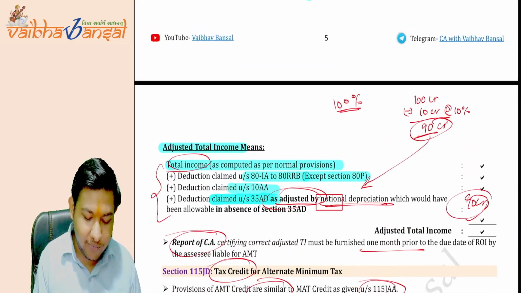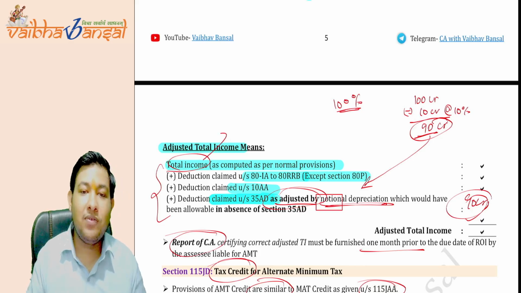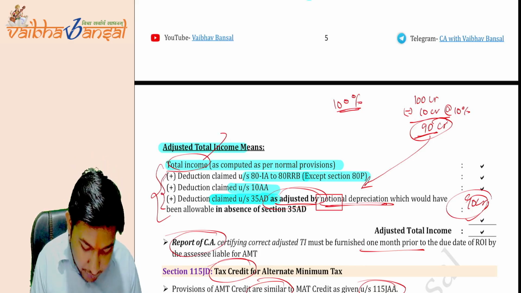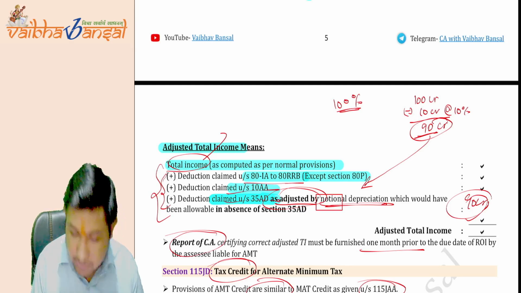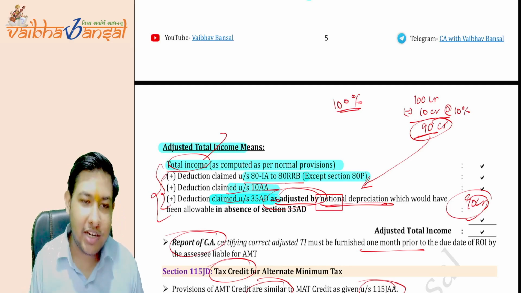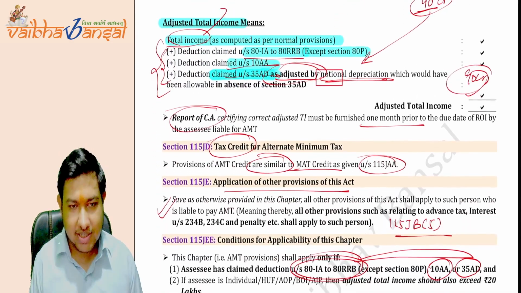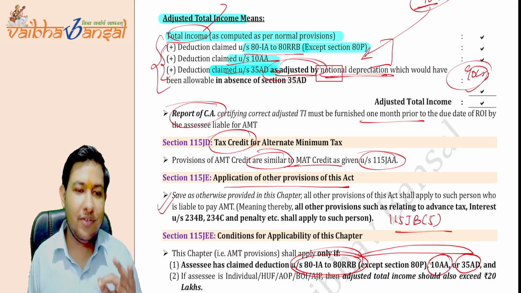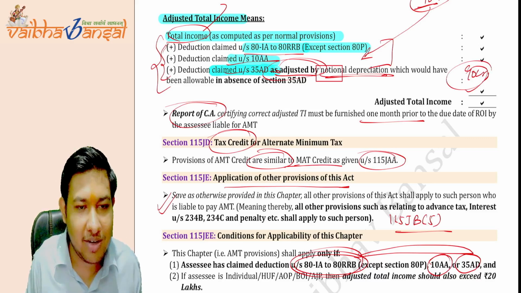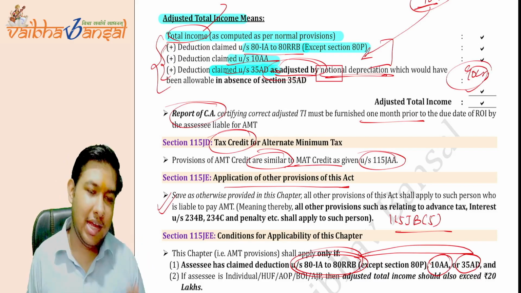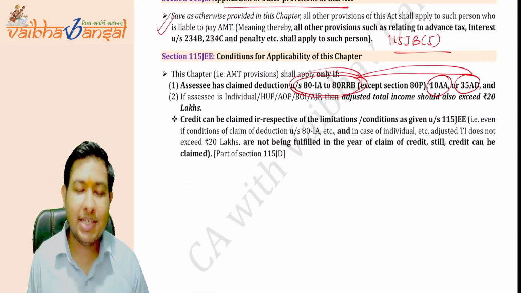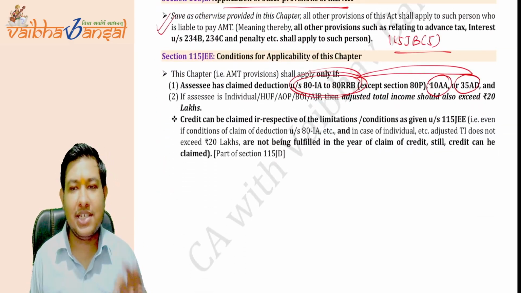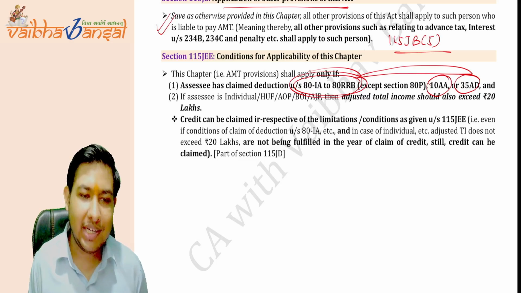The total income will only be the adjusted total income, but we want to calculate it for these three incomes. That's why it is made mandatory that a person who has these three kinds of deductions will be eligible for the AMT. Otherwise, any other person is not liable for AMT. Is this clear? Then the second condition is the adjusted total income should exceed 20 lakhs.